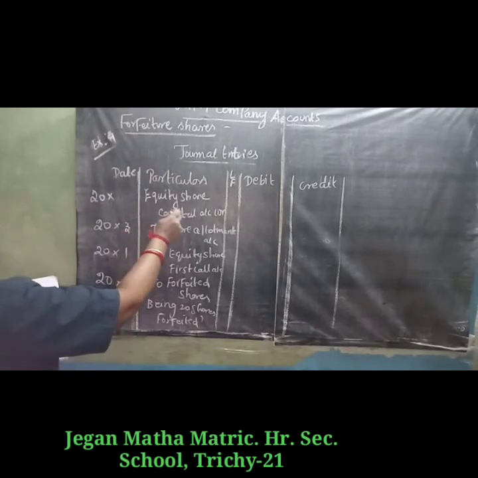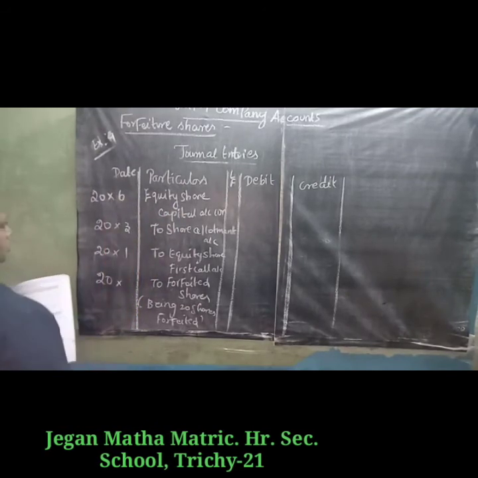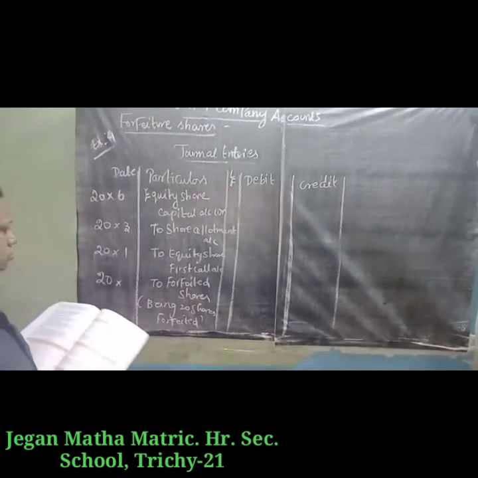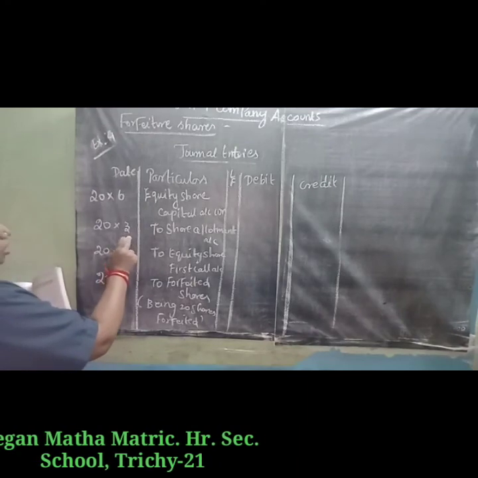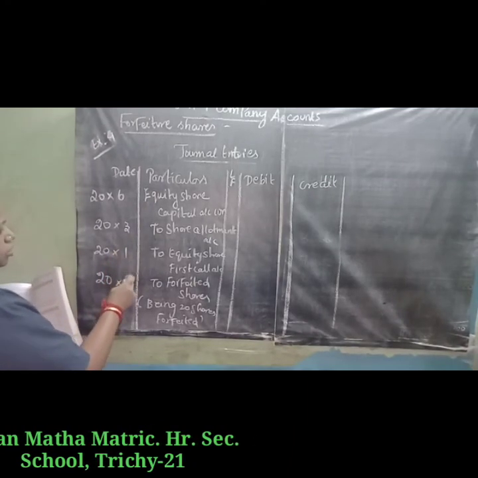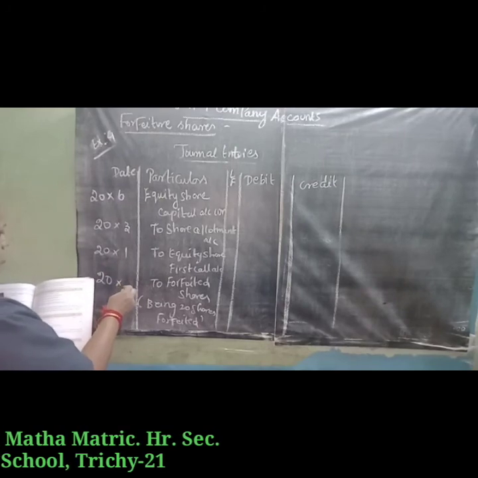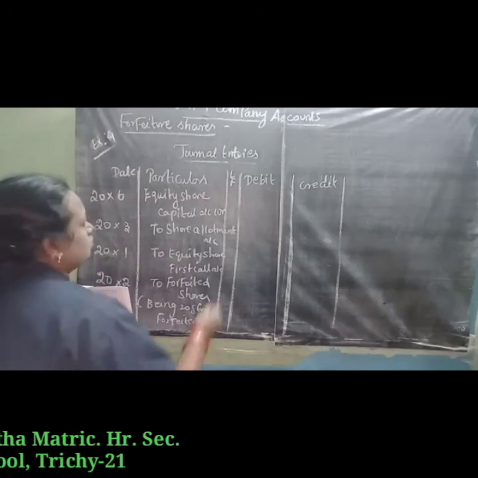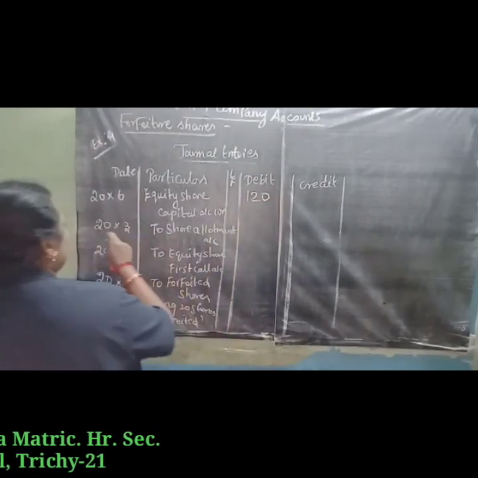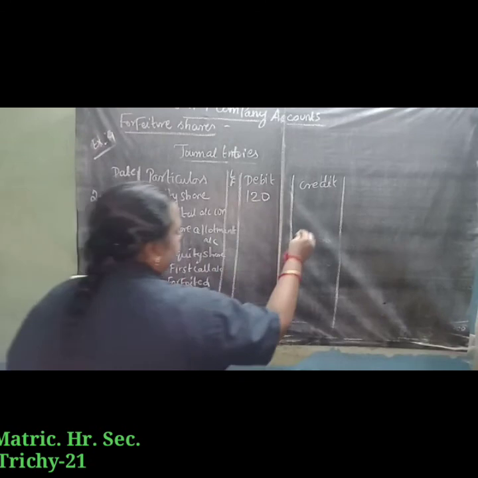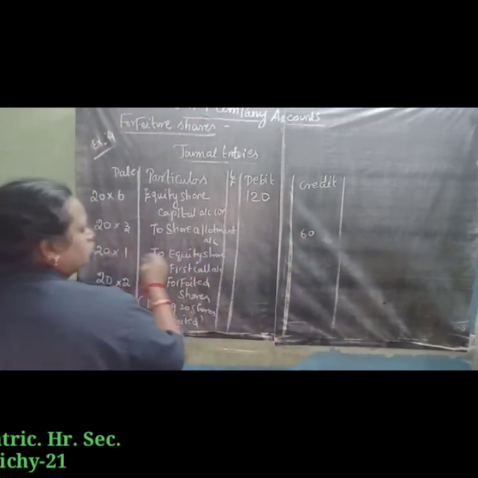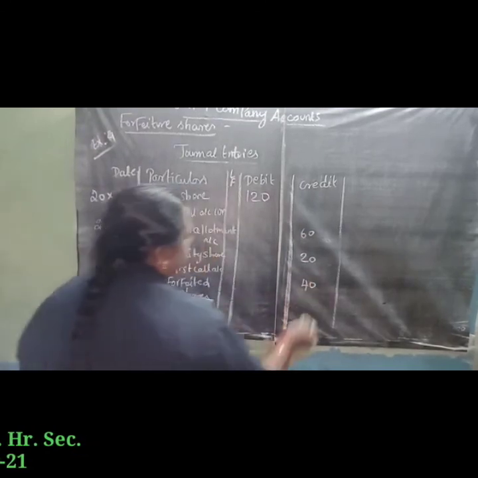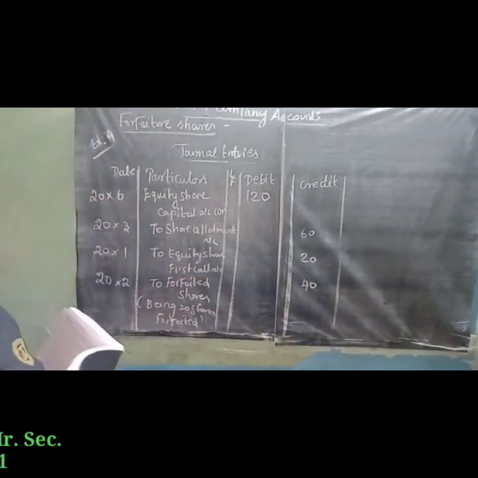The equity share capital account is 6 rupees per share, so 20 into 6 is 120. 20 times 3 is 60, 20 times 1 is 20, and 20 times 2 is 40. So this is the entry for forfeiture of shares.